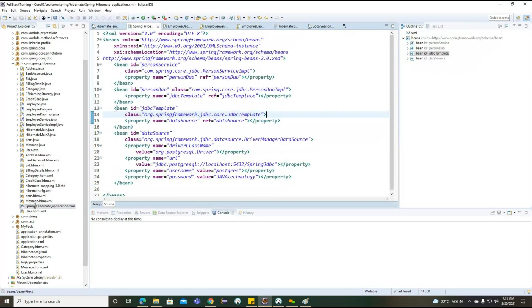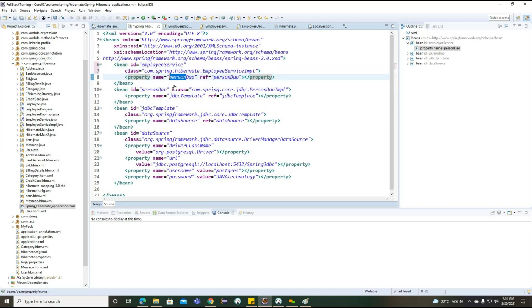So to configure this particular employee service, now what are the steps we need to write? Go to our configuration file, and here employee service, and employee service is available inside which package here? The package we are having here, spring.com.spring.hibernate here. Getting the point? Hibernate. And employee service impl. Right. So employee service impl we created.